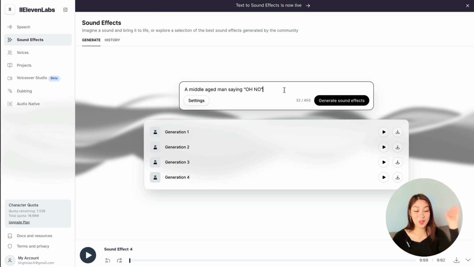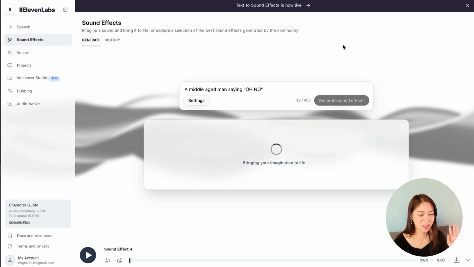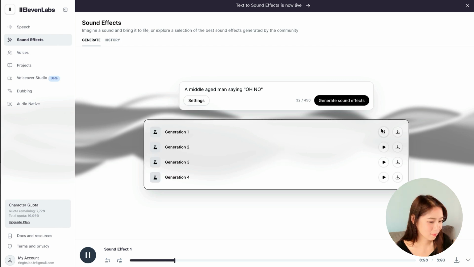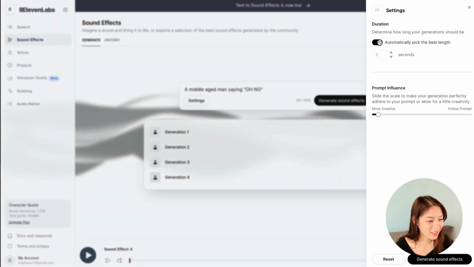All right, I suddenly just have this idea. I want to try something that's out of our prompts, but I type a middle-aged man saying, "Oh no." Let's see. Oh no. Okay, that's way too long. I want like, "Oh no." Oh no. Okay, like a southern accent maybe. Oh no. Wow, this guy is French. Oh no. God, this is a bit sultry. I don't know why.